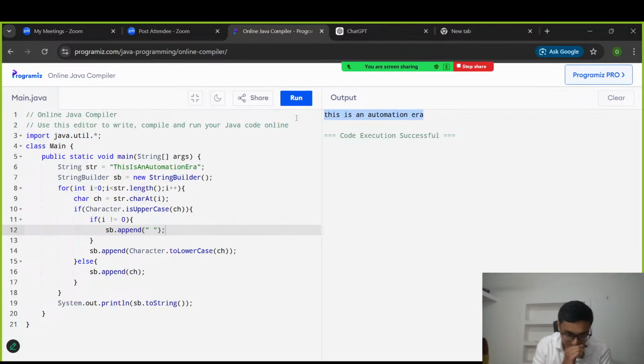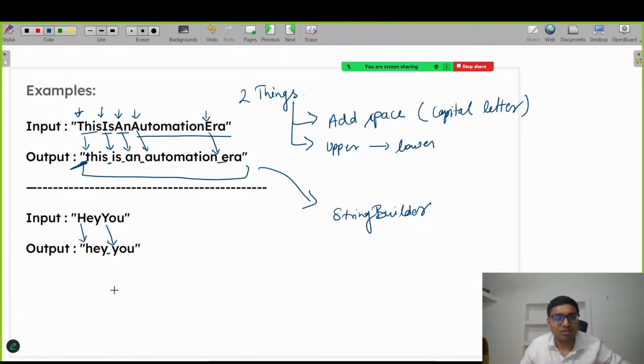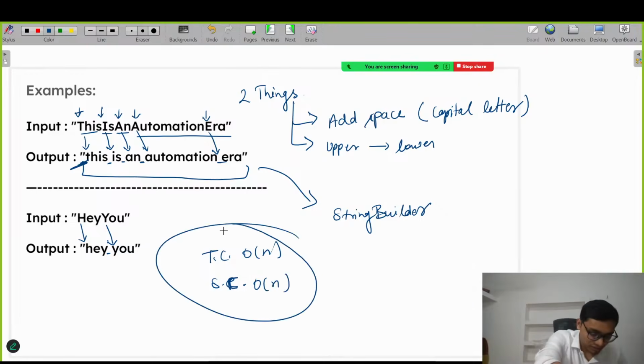I hope everyone got this. What is the time and space complexity? If you see here, we are traversing the string, so obviously the time complexity will be order of n, and the space complexity is also order of n, because we are using a string builder to store almost each and every character. Right, everyone, I think no doubt till here.